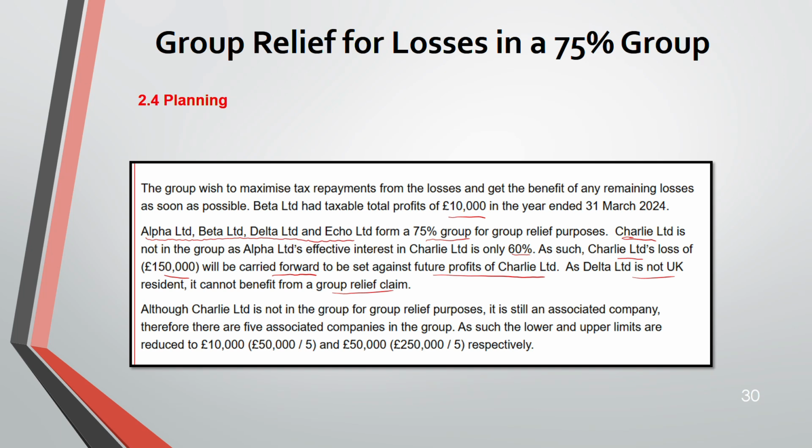Even though Charlie is not in the group for group relief, it is still an associated company. Why? More than 50%, greater than 50%. It's an associated company. So how many companies are there? 4 from the group and 1 Charlie. So, 5 associated companies. Remember, your upper limit and lower limit are reduced by dividing by the number of associated companies. So upper limit was 250 divided by 5, lower limit is 50 divided by 5. Now your lower limit is 10,000, upper limit is 50,000. You have to compare augmented profit with this.